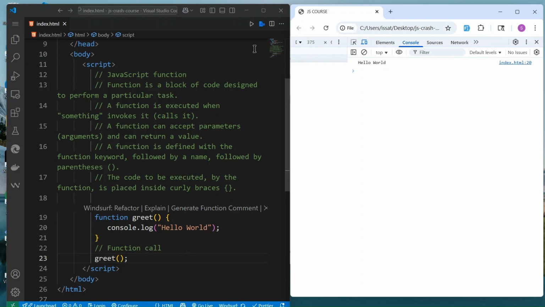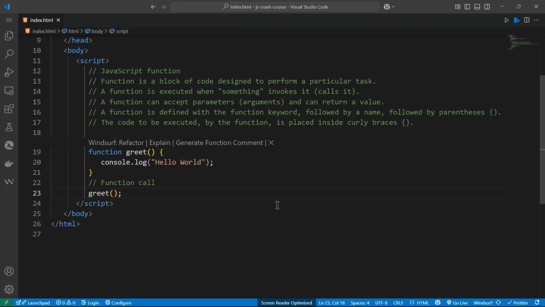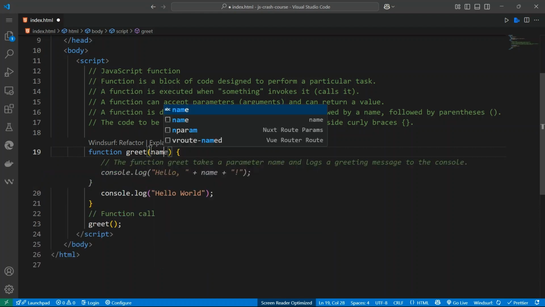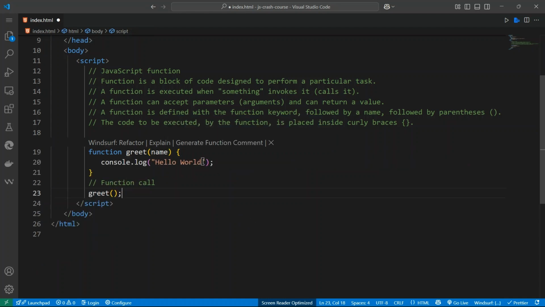You can also call the function inside, for example, a while loop or a for loop. It doesn't matter. This function can also take a parameter, name, and then we can say hello world plus name, like this.